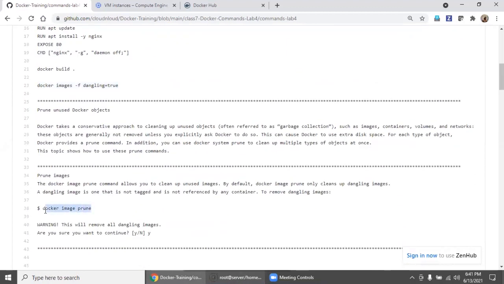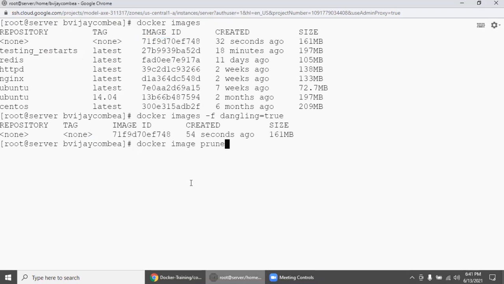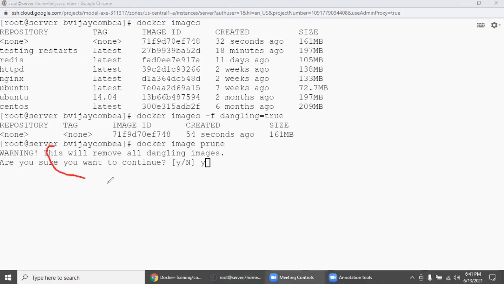If you run the command docker image prune, see here, there are other images, but it clearly says this will remove all dangling images. What are dangling images? Out of these, only this image, because there is no proper tag name.